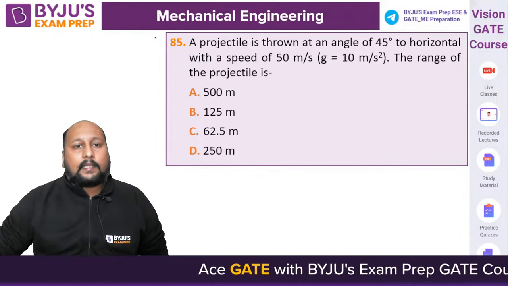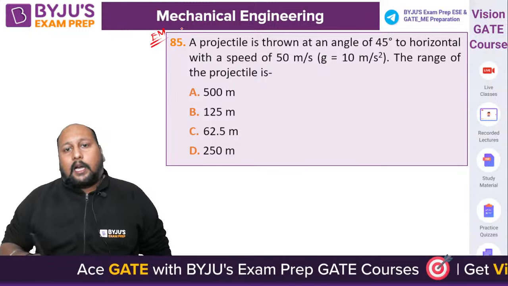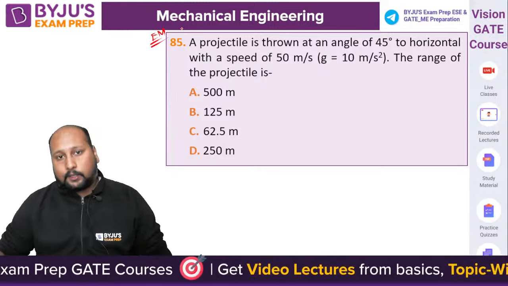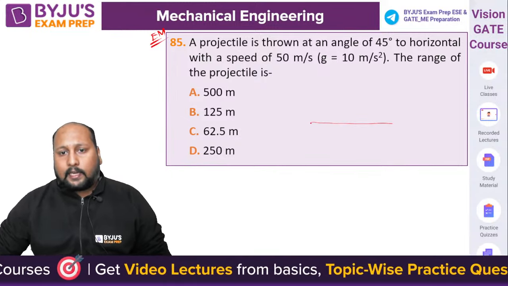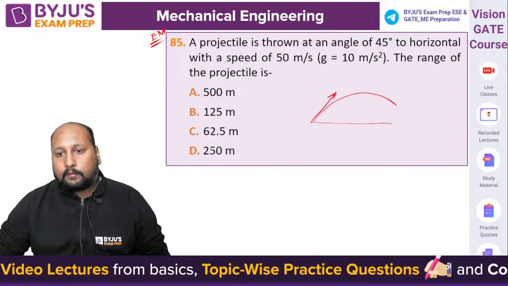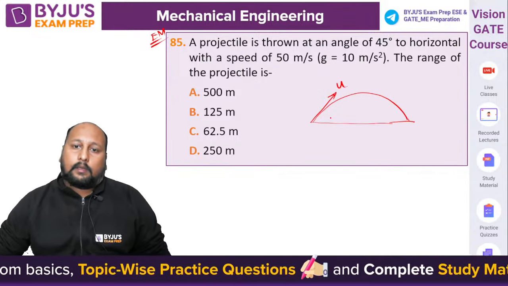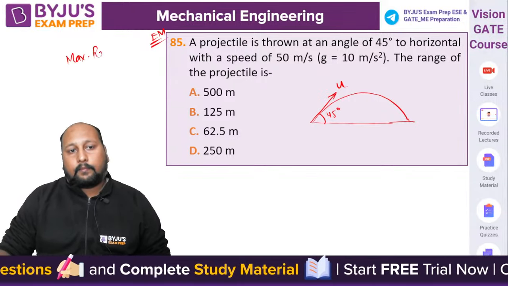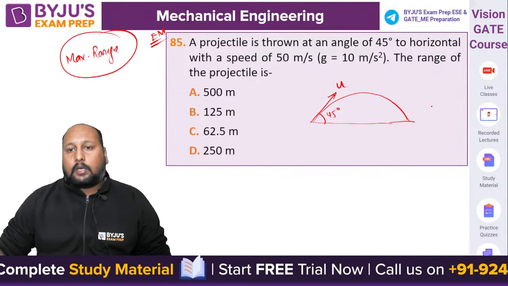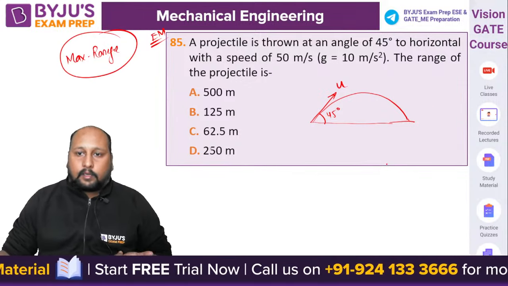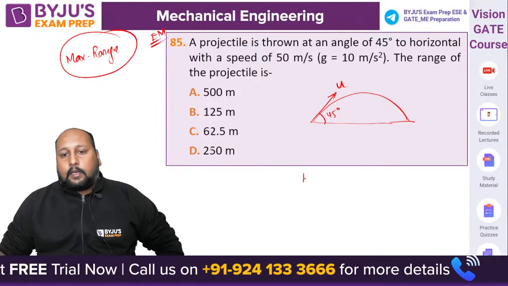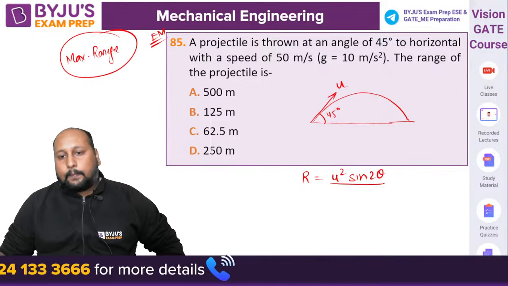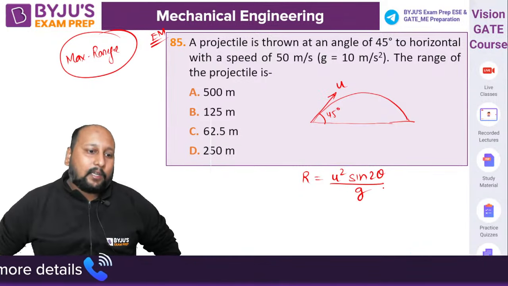From engineering mechanics, a projectile is thrown at an angle of 45 degrees to the horizontal with a speed of 50 meters per second. So we are having a projectile motion. Engineering mechanics, projectile motion, very scoring, very easy topic, right? It is thrown with an angle of 45, so you will be getting a maximum range over here. So what is the value of the range? Simple question. Range is equal to u square sine 2 theta by g, right? U square sine 2 theta by g.